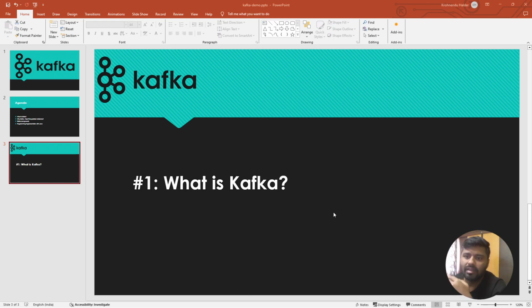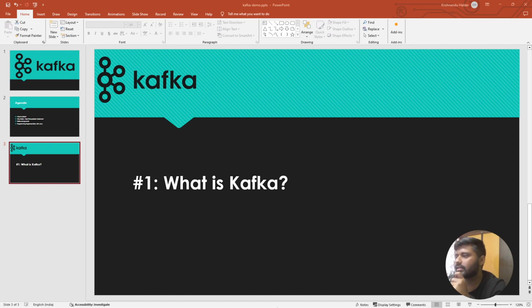Since we are starting from the very basic level, first we will see what exactly Kafka is from the definition or technical description perspective, but I'm sure that can create some confusion. After that, we will come up with some real life examples, maybe a problem statement, through which we can understand the area where Kafka can help us. And gradually we will get into more information about what Kafka does and what type of problems it could resolve, right?